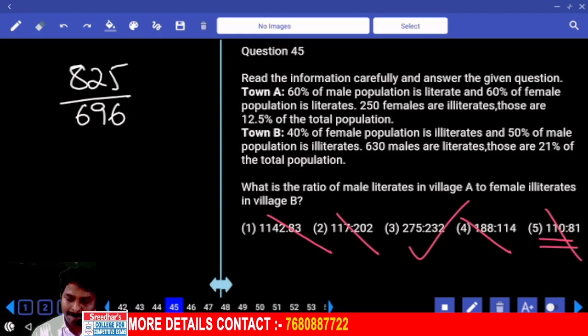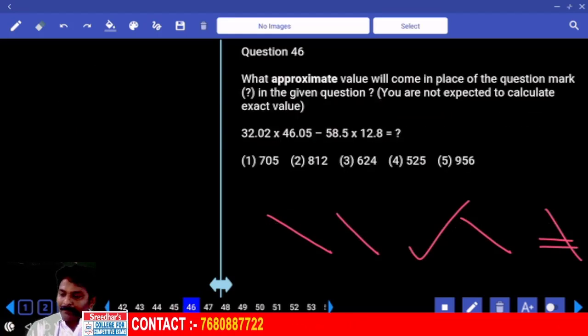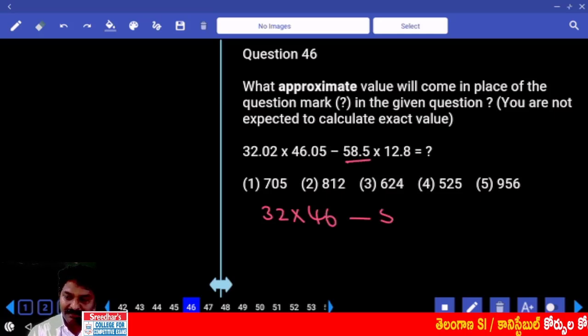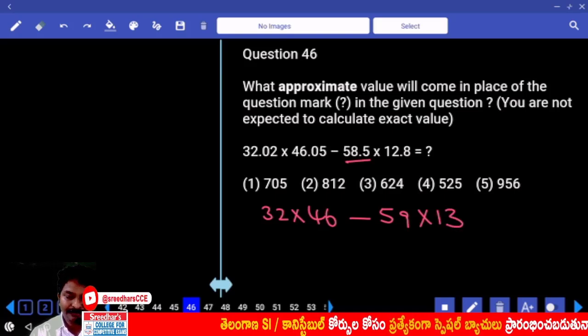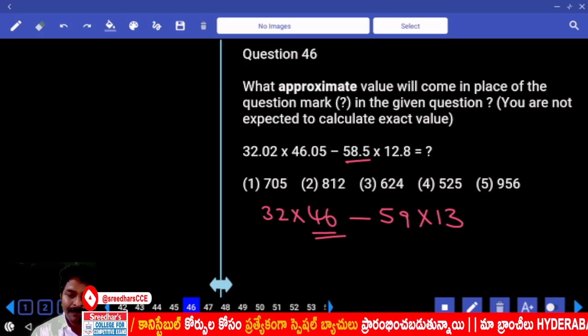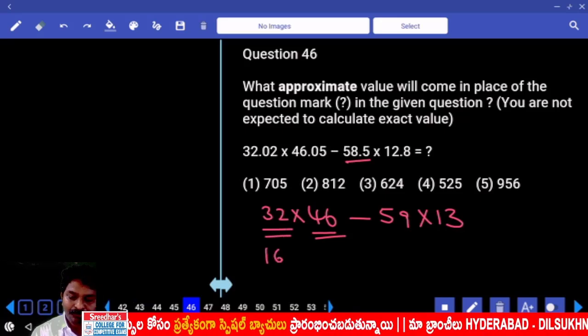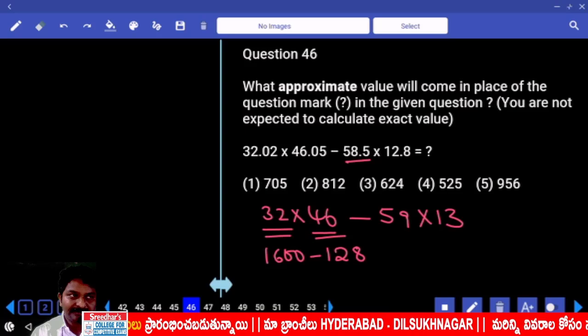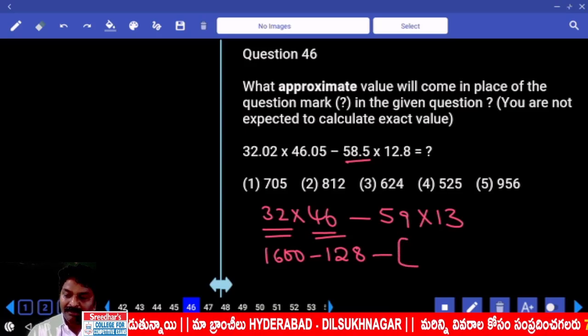Okay now. Approximations. 32 into 46 minus 50. 59 into 13. Can I treat it as 50 times minus 4 times? 50 times of this number, minus 4 times, right? Which is 128. Minus 59.